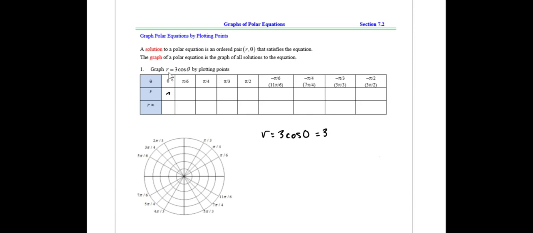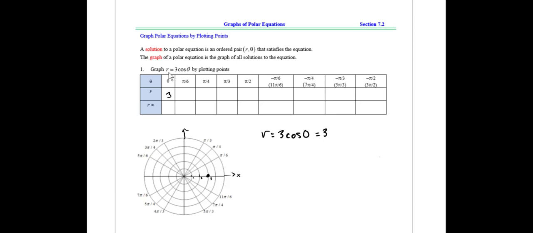Well, that just means when the angle is 0 with the x-axis, so right here's my x-axis, here's my y-axis, when the angle is 0, we're actually still on the x-axis. And it says when that angle is 0, we need to go 1, 2, 3 units out from the origin in that direction. So we know this point I just plotted is on the graph of r equals 3 cosine theta.